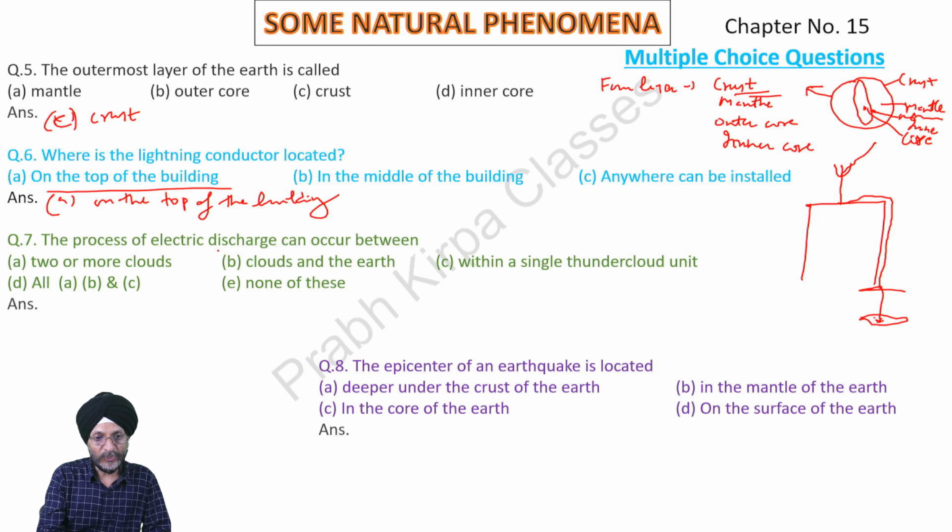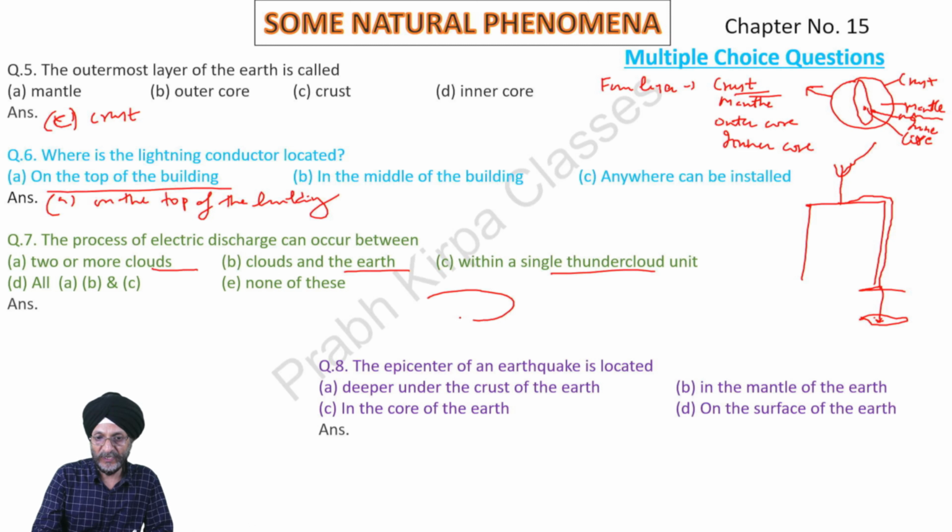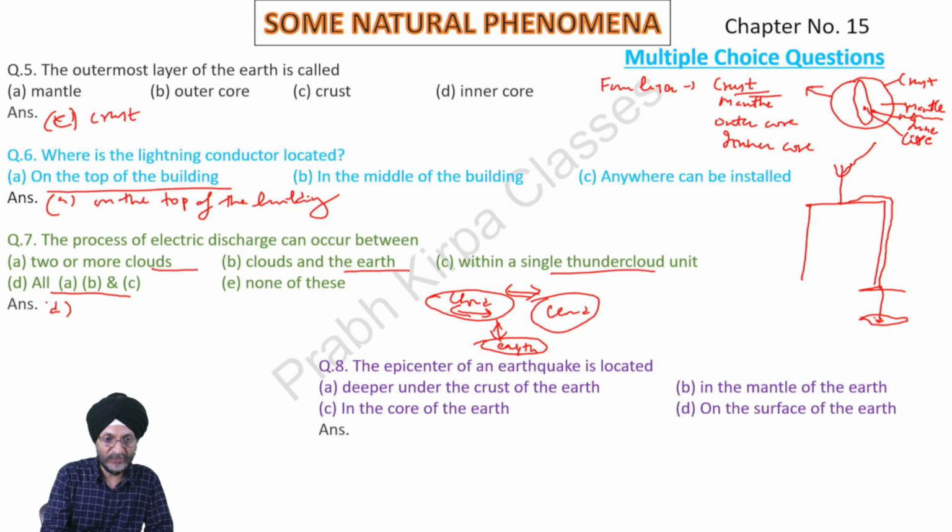Next, the process of electric discharge can occur between two or more clouds and the earth, within a single thundercloud unit. As already told, lightning can take place within a single cloud, between two different clouds, or between the cloud and the earth. This is a cloud, this is also a cloud. So our answer is all of A, B and C.